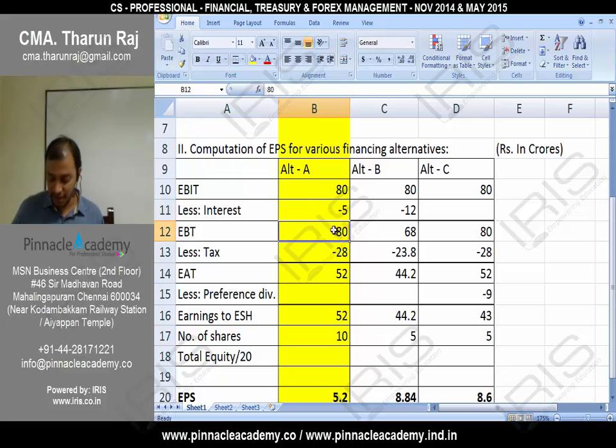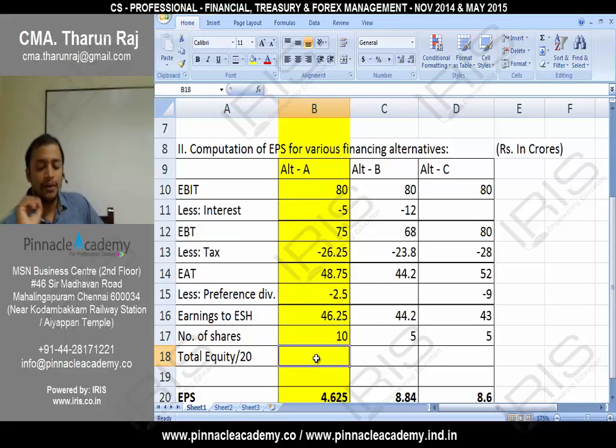Okay, then EBT will be 75. So tax, EAT, preference dividend, say some 2.5. Okay, this is how you have: EBIT less interest, EBT less tax, EAT less preference dividend, earnings to equity shareholders.